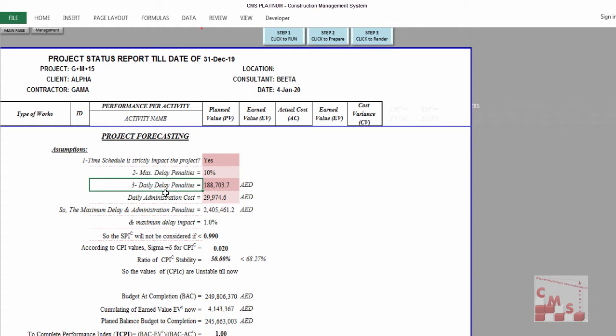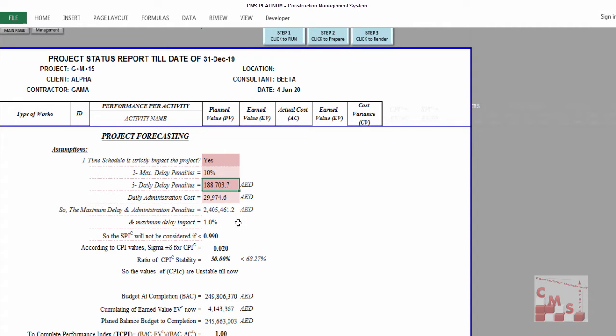Third question, he's asking for the daily delay penalty. How much will be deducted from the contractor in case of delay every day? CMS calculated according to the common practice of contracts, which is the total price of the project times the maximum delay penalty, all divided by the total duration of the project in days, which gives 188,703 every day of delay.